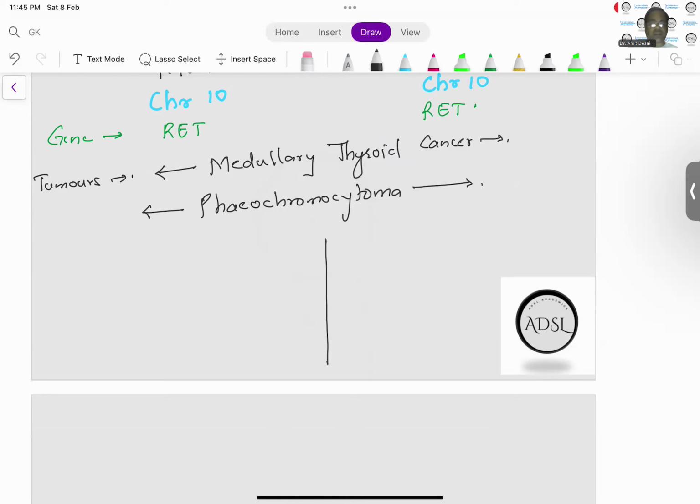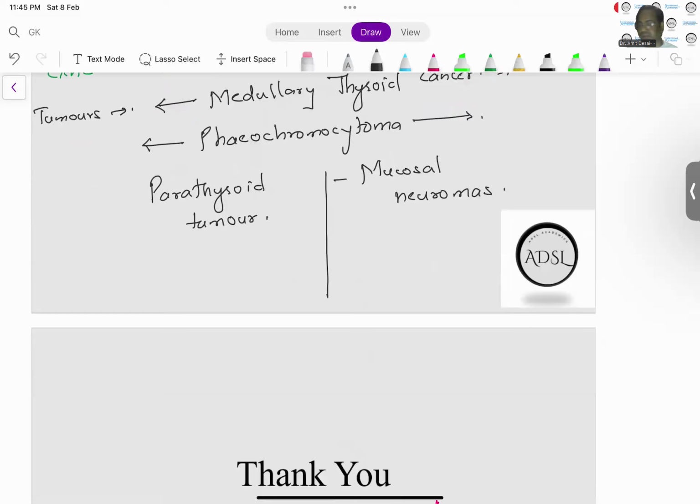All right. Now, the third tumor is what differentiates MEN2A from MEN2B. All right. So for MEN2A, the third tumor is usually a parathyroid tumor. Whereas for MEN2B, they are usually mucosal neuromas. They are mucosal neuromas. So this is what differentiates MEN2A from MEN2B. So we saw the risk factors for papillary thyroid cancer, medullary thyroid cancer, and also for follicular thyroid cancer. This was an image-based question. You can have such image-based questions in your exam.